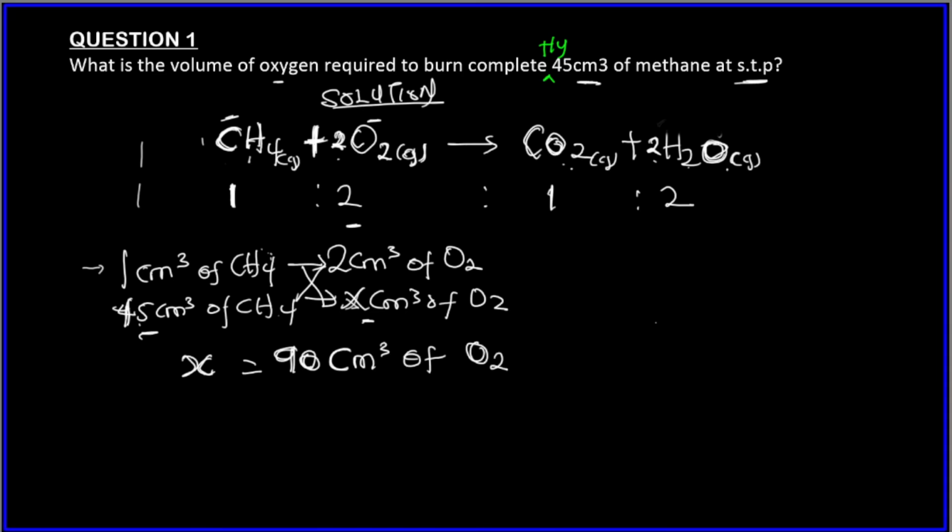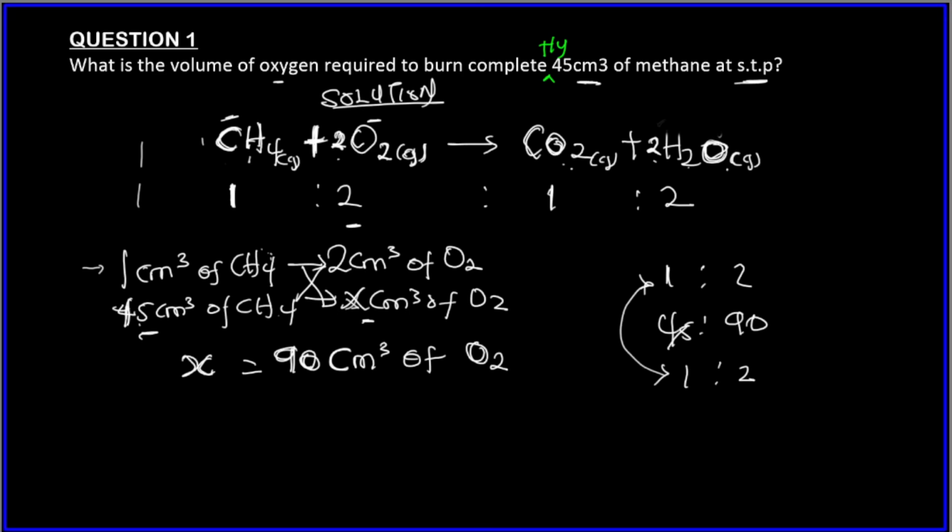If you divide the ratio, it gives you 1:2. This is just how Gay-Lussac's law of combining volume works. It's very simple, though there are still some other parts you need to know.